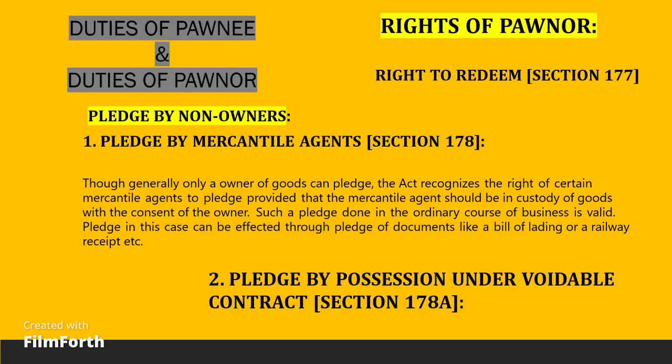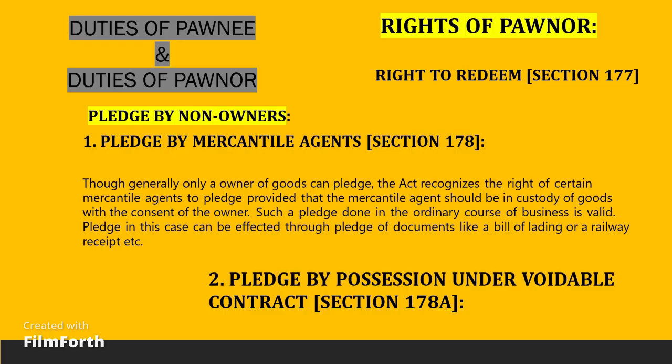The pawnee may bring a suit against the pawnor upon the debt or promise, and retain the goods pledged as a collateral security. Or, he may sell the thing pledged on giving the pawnor reasonable notice of the sale. If the proceeds of such sale are less than the amount due in respect of the debt or promise, the pawnor is still liable to pay the balance. If the proceeds of the sale are greater than the amount so due, the pawnee shall pay over the surplus to the pawnor.